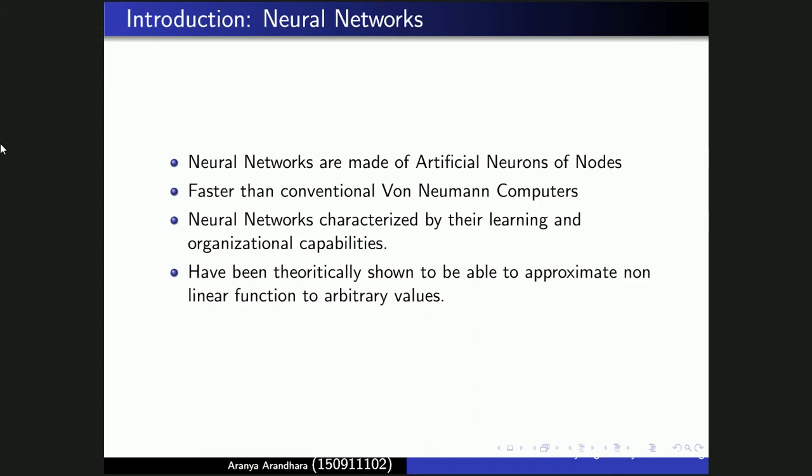Neural networks are characterized by their learning and organizational capabilities. These make them adapt to variations in the processing environment. More specifically, neural networks can learn non-linear mapping between the input and output of a process. They have been theoretically shown to be able to approximate non-linear functions to arbitrary values.